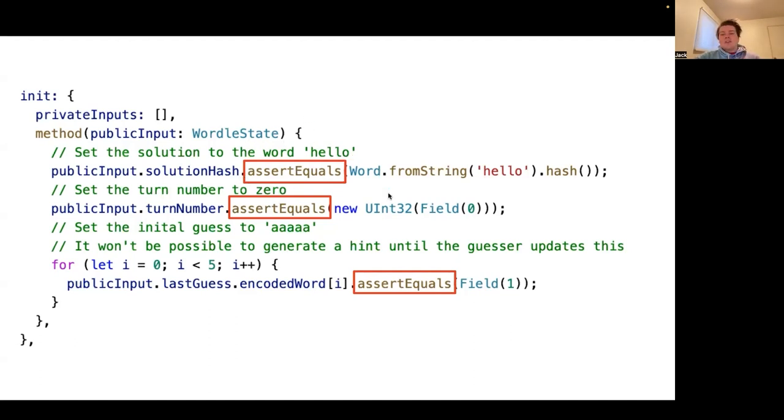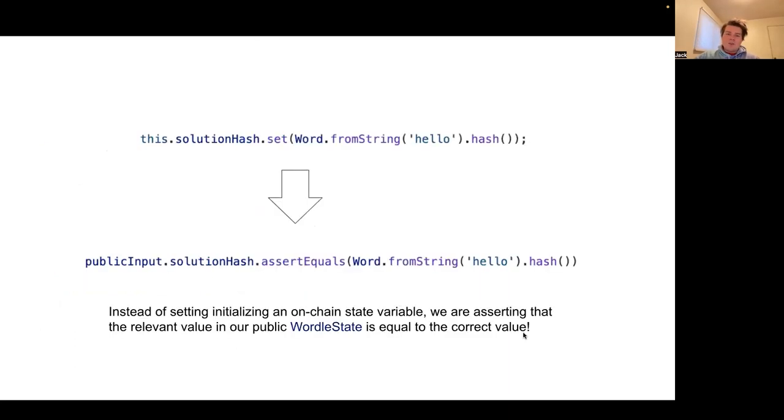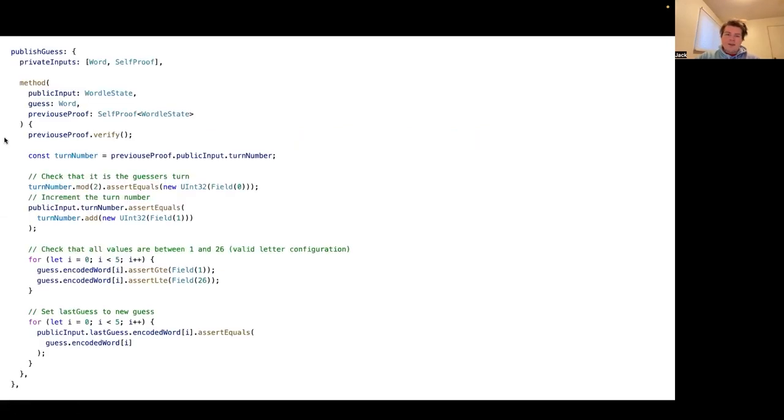And so in order to start the game, what we do is we generate a valid Wordle state for the start of the game. We pass that Wordle state into the init method. If all these assert equals hold true, then we get out our proof. And then we have a proof that includes the Wordle state. And that's the start of our game. We have the first proof in our game, and that proof contains the initial Wordle state. So set has turned into assert equals, because instead of setting the values on chain, we're asserting that the relevant value in our public Wordle state is equal to the correct value.